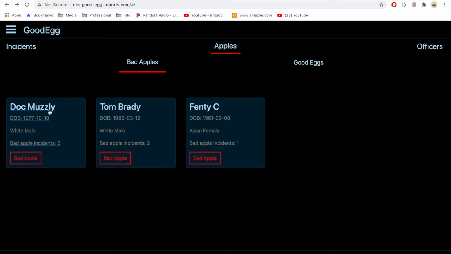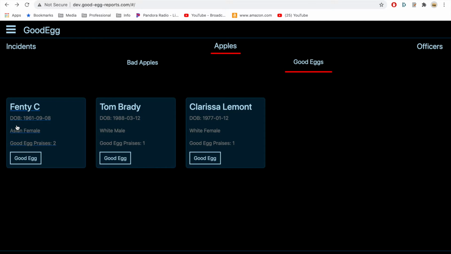So Doc Musley has apparently 5 different people who have said that they had a negative interaction with him, and then on this other tab we have Good Eggs, where he doesn't actually show up at all. We have Fedi C, the person who has the most number of praises so far. But I didn't actually work on a lot of this. Adding incidences, things we can do, logging in, updating our profile.